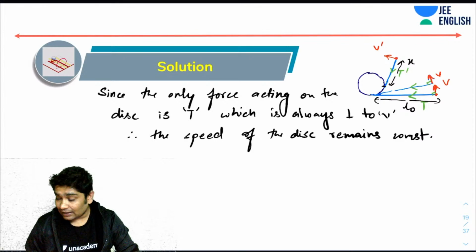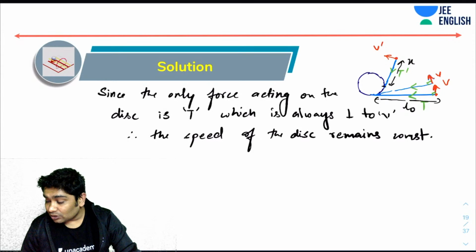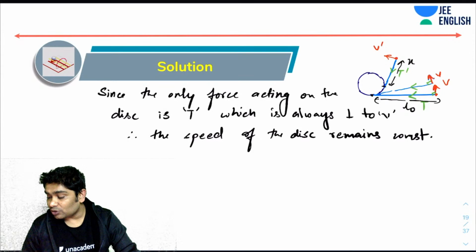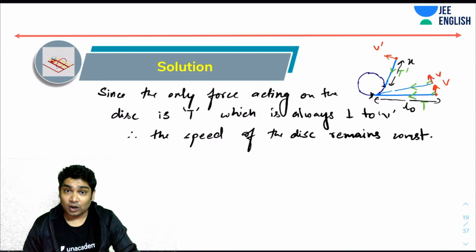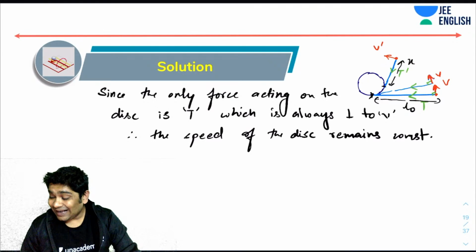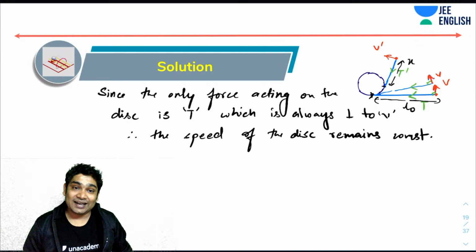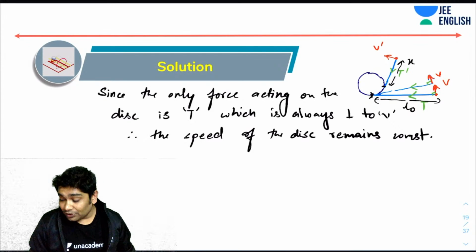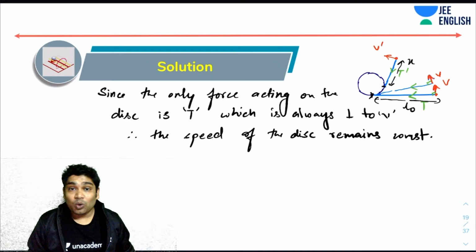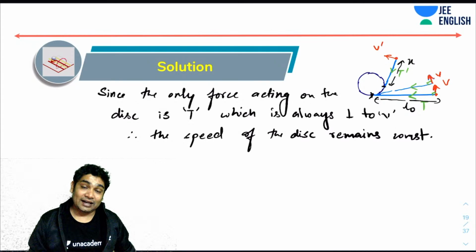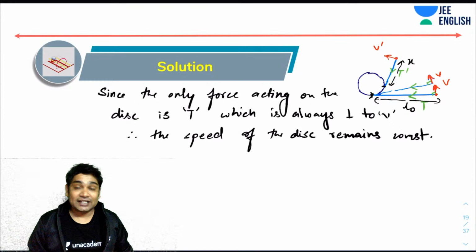So you will see that at t equals 0, this disk was performing circular motion with this center in a radius L naught, and at some time later, it will be performing circular motion around this point in a radius of x. So who is providing the centripetal acceleration for this? That is being provided by tension.